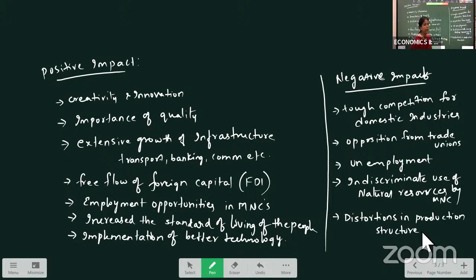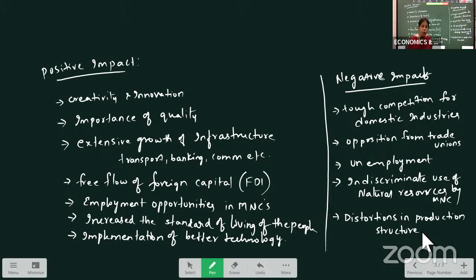Opposition from trade unions, because of fear of losing jobs. When the public sector is going into the hands of private sectors, people have the fear that they may lose their jobs, as private sectors are profit oriented. It created unemployment also, because most of the industries, by using technology, started following capital intensive technology.